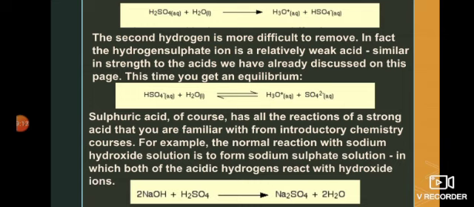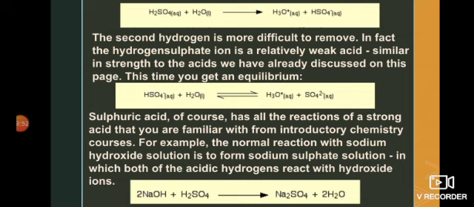But actually, this is the reaction of sulfuric acid in water. In water, it will ionize in 2 steps. In the first step, it will give hydrogen sulfate. This hydrogen sulfate is actually weakly acidic because when it is present along with water and more water is added to it, it results in the formation of sulfate ion, 2-, and hydronium ion.